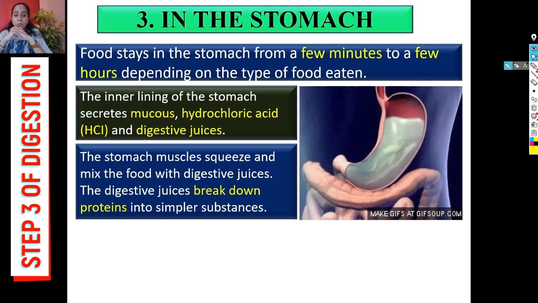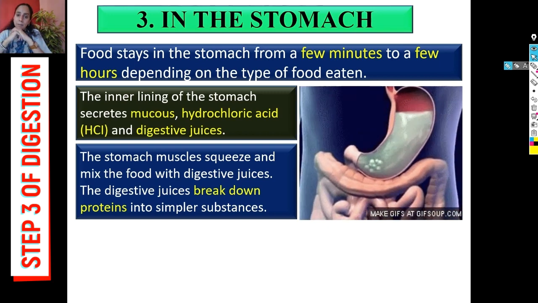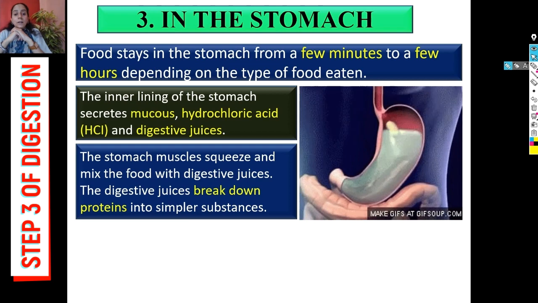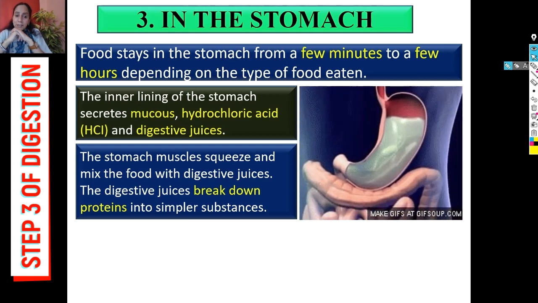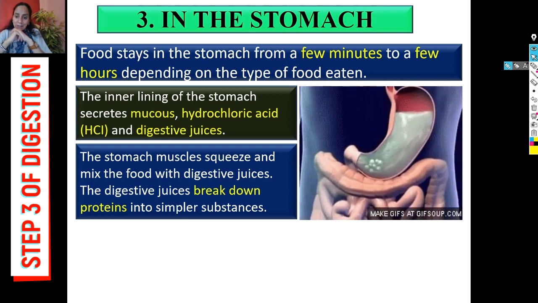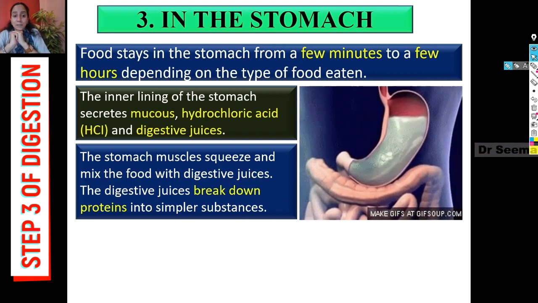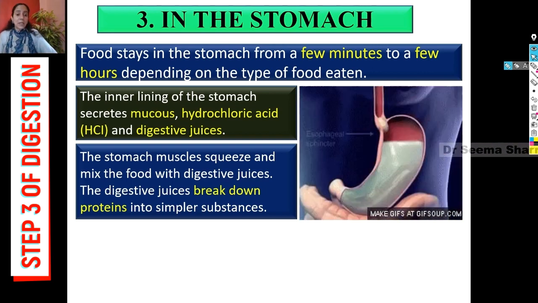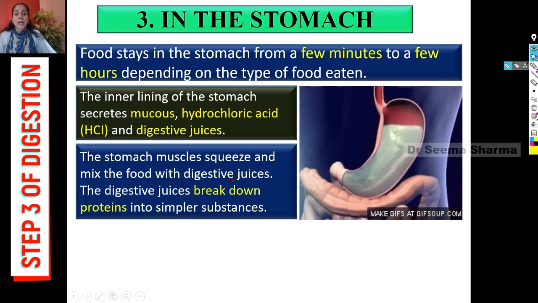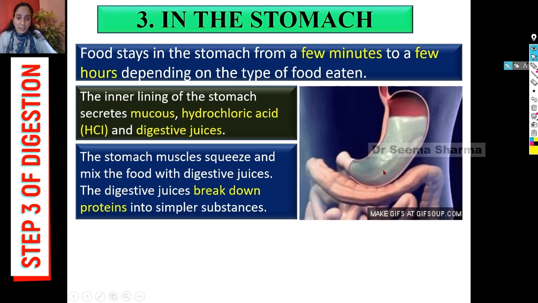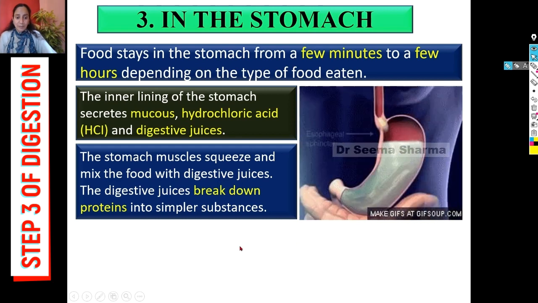But digestive juices are not active all the time. They are activated by hydrochloric acid. So this is the first function of hydrochloric acid, that it helps in the activation of protein digestive juices or enzymes which are secreted from the inner wall of the stomach.